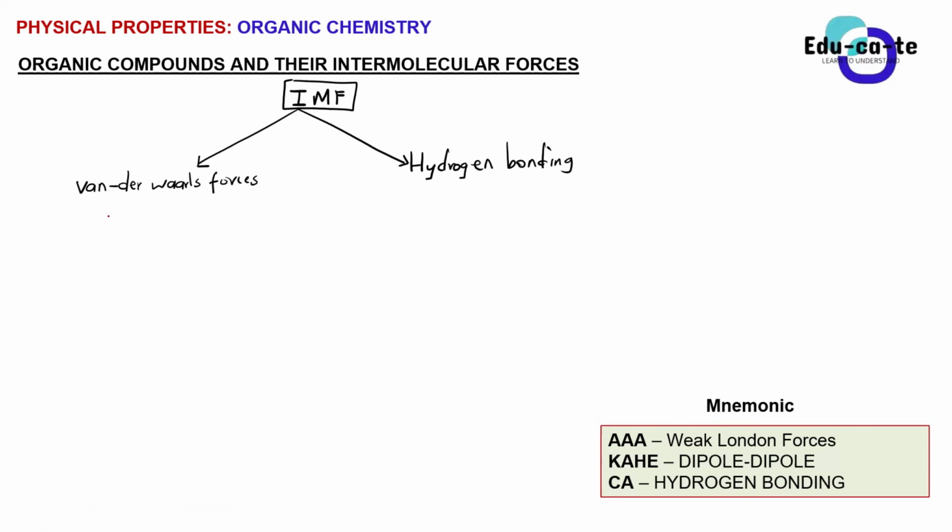So we have got two different forces that fall under the Van der Waals forces. We have got the London dispersion forces.